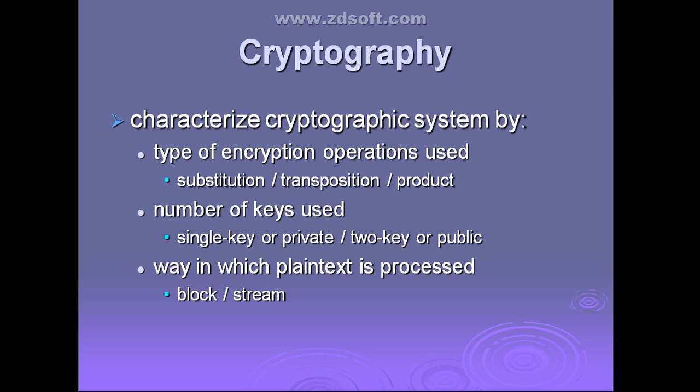If they use a single key, you call it conventional, symmetric, or private key encryption. If they use different keys, then you call it two key, public, or asymmetric encryption. Last one is how they process the plain text, whether in terms of blocks or in a continuous manner. If it is in a continuous manner, you call it stream ciphering. Clear?